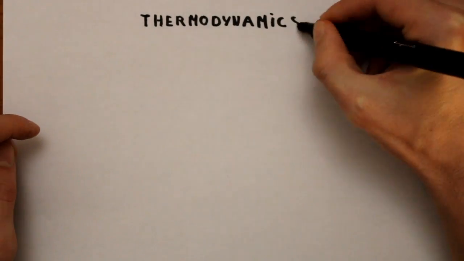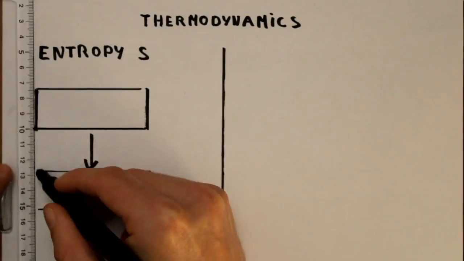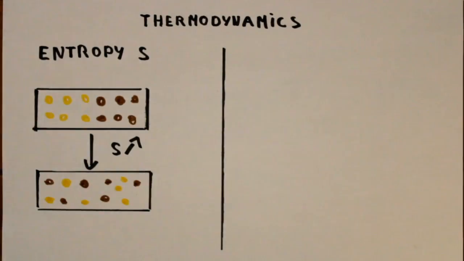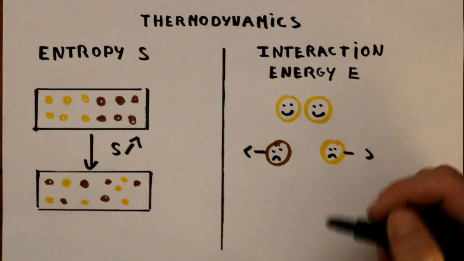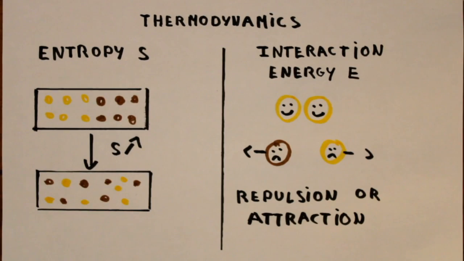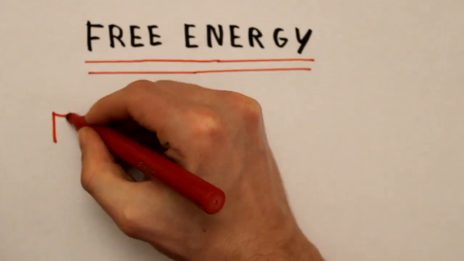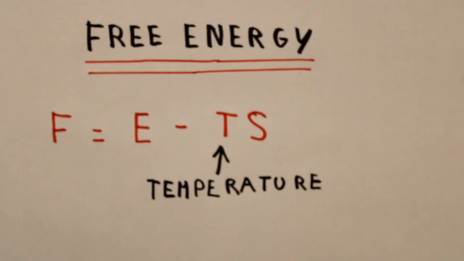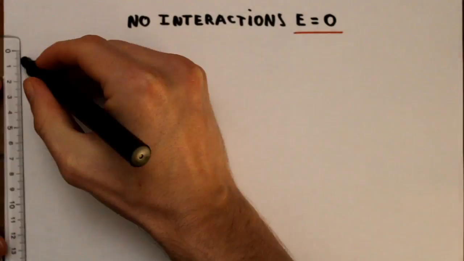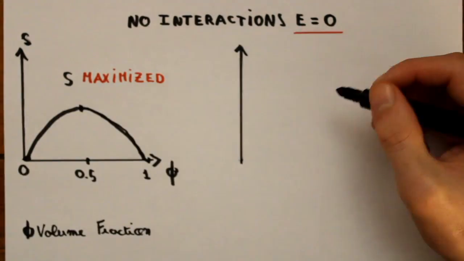The answer to this question is thermodynamics. First, we must define the entropy S. It is a measure of disorder, and the more the system is mixed, the higher the entropy. Then we can define E, the interaction energy, which represents if molecules attract or repel each other. And finally, the equation that links them is the free energy, F equals E minus TS, with T the temperature. Following the second law of thermodynamics, S must be maximized.